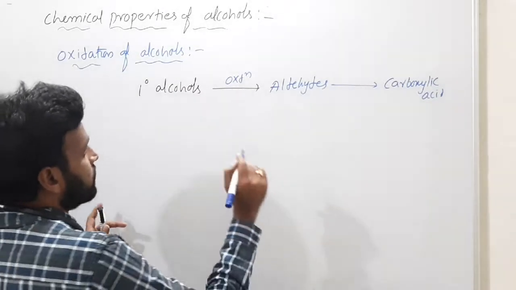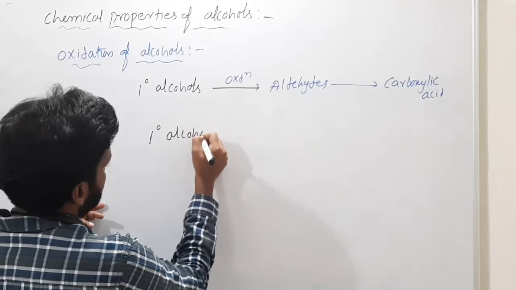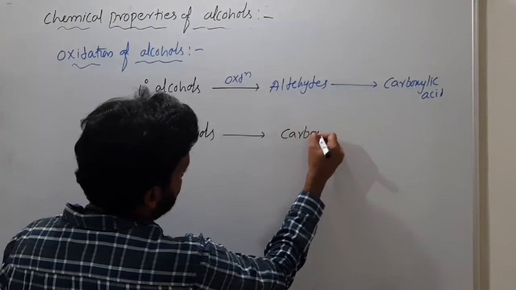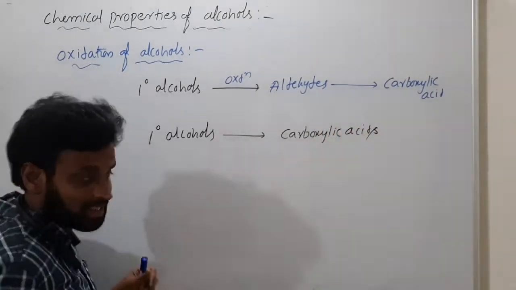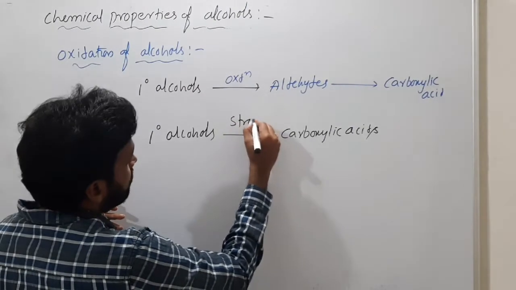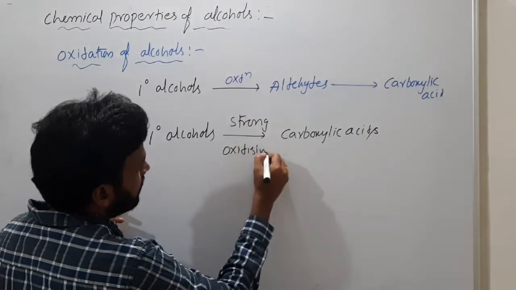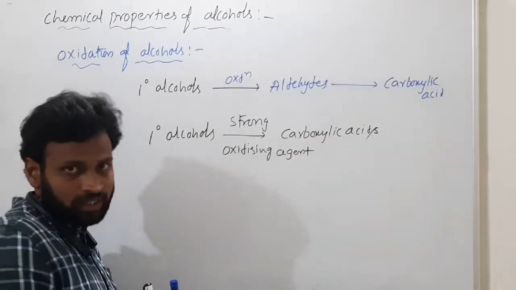So I will write it like this: primary alcohols on oxidation are converted to carboxylic acids if I use a strong oxidizing agent.